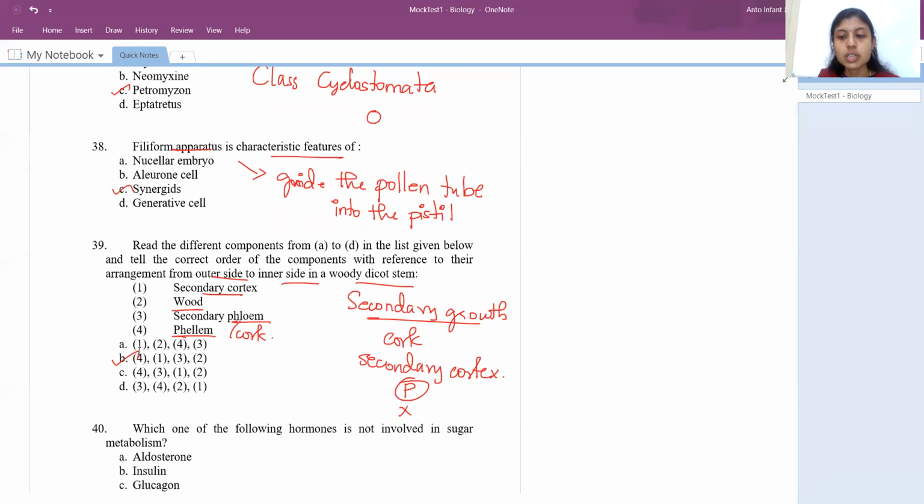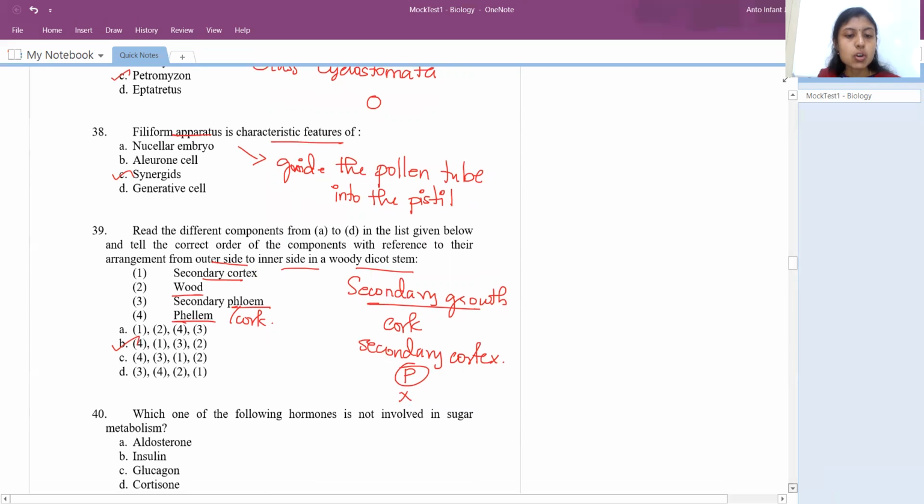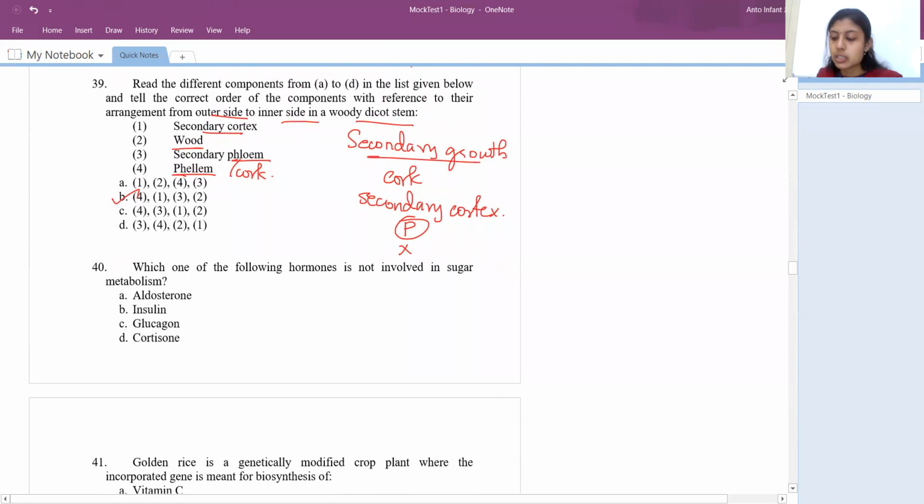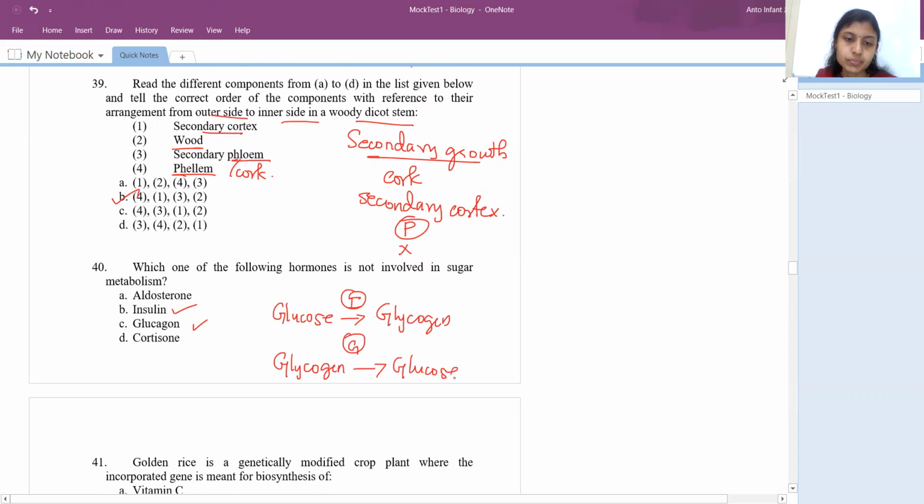So the next question, 40th question, is: which of the following hormones is not involved in sugar metabolism? So always remember, when sugar comes, the first thing which comes to mind is insulin. So obviously, right? Glucagon. These two will do the antagonistic work. So what does insulin do? It will convert all the excess glucose into glycogen. So this is done by insulin. Whereas the glucagon does the opposite work. It will convert the glycogen to glucose and supply it to the cells.